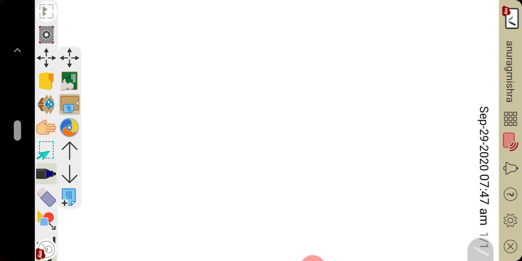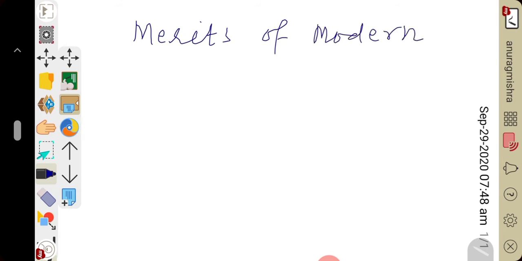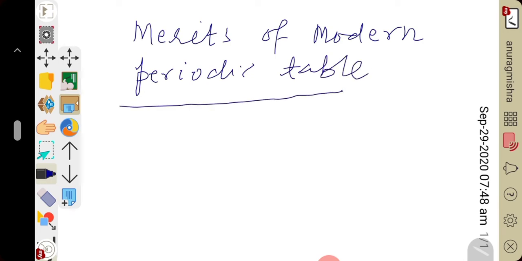Now we will understand the merits of the modern periodic table. Right? What are the advantages of the modern periodic table? Very simple. Some main advantages we will learn here.